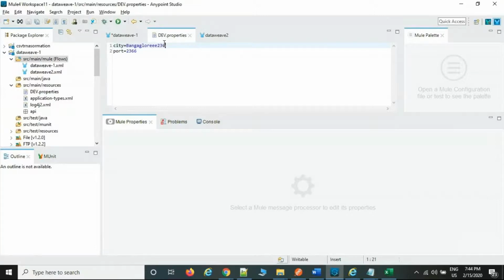Any doubt here? Okay, I'm going to close now. CSV file transformation I'm going to cover in the next classes. Maybe I would like to verify why it got an error.